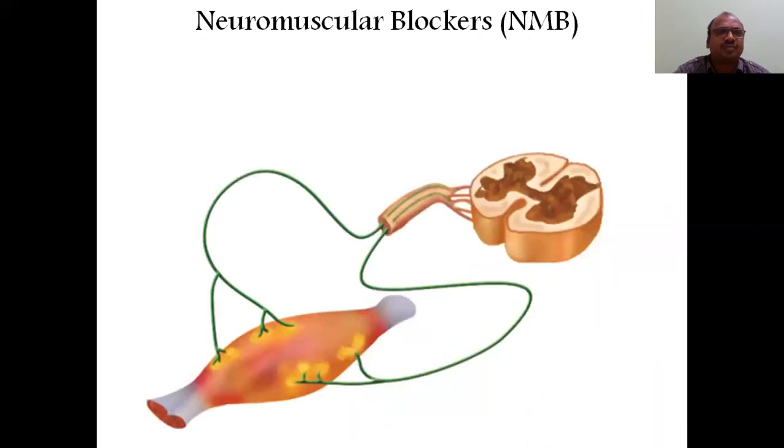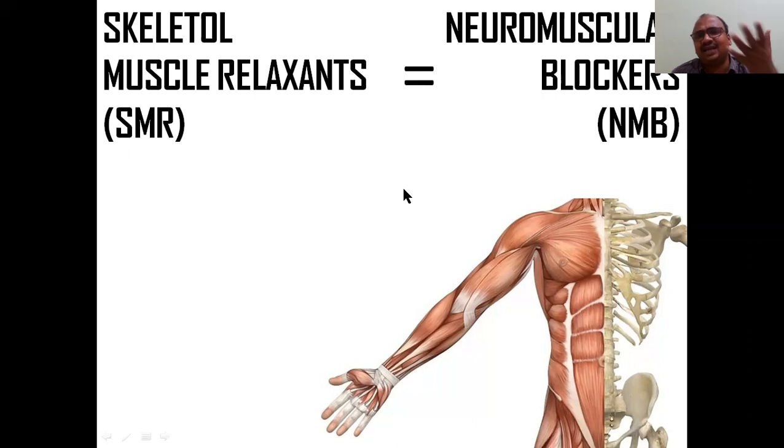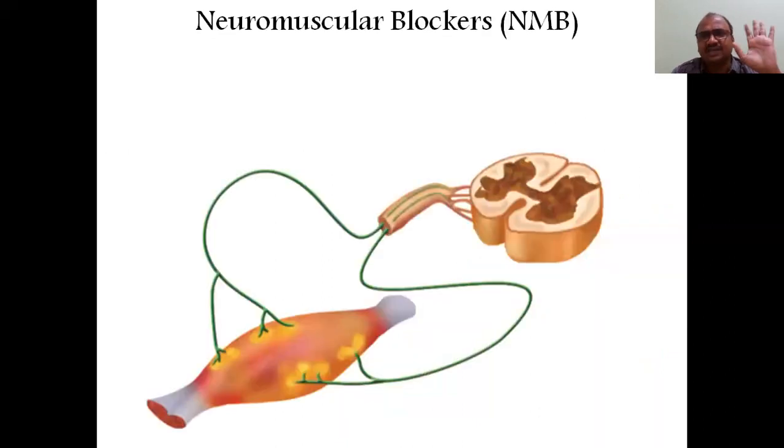Okay, why are these called skeletal muscle relaxants? Already I told you that all the muscles need support. Muscles need the support of the skeletal system, and only then can we call them skeletal muscles. Then why are we calling them neuromuscular blockers? Because for the contraction of all these skeletal muscles, you need signals from the neurons. All the neurons come from the brain, that you know very well. From the brain it descends to the spinal cord.